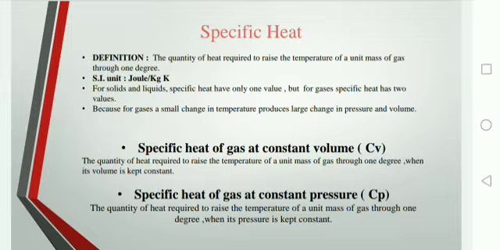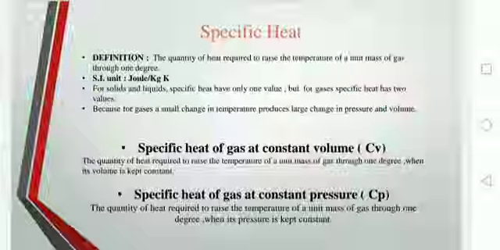Now for solids and liquids, specific heat has only one value, but for gases, specific heat has two values. Why is this? Because a small change in temperature will produce a large change in pressure as well as volume for gases. So we need to define or specify the two specific heats for gases. Let's see more concepts related with specific heat.